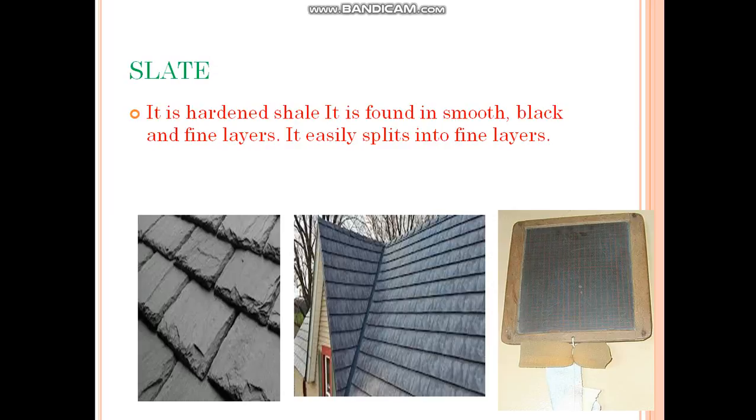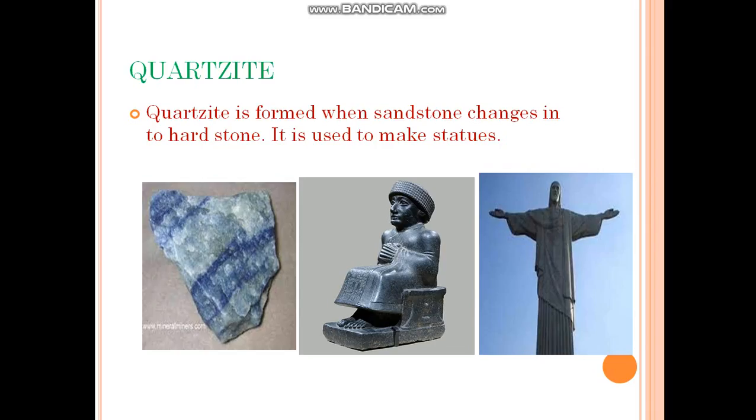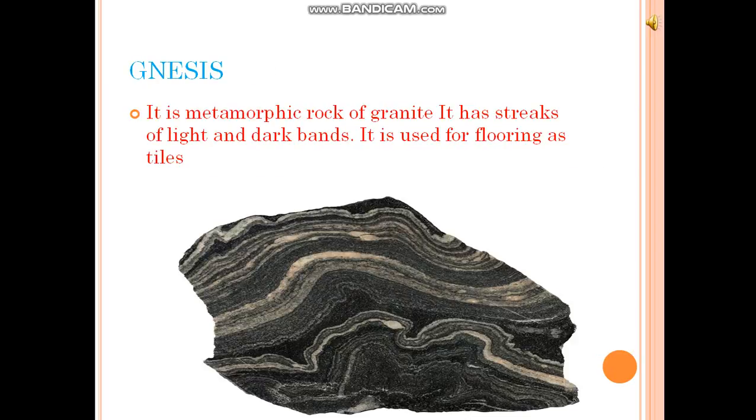Then come to the third one, quartzite. When sandstone changes into hard stone, then quartzite is formed and it is used for building material and for making statues. Now come to gneiss. It is a metamorphic rock of granite. It has streaks of light and dark bands. Polished gneiss can be used for flooring as tiles.